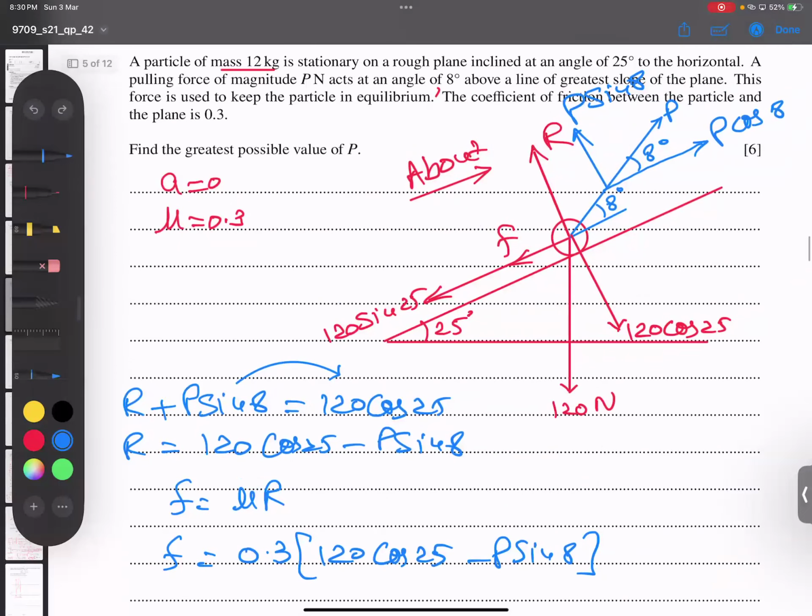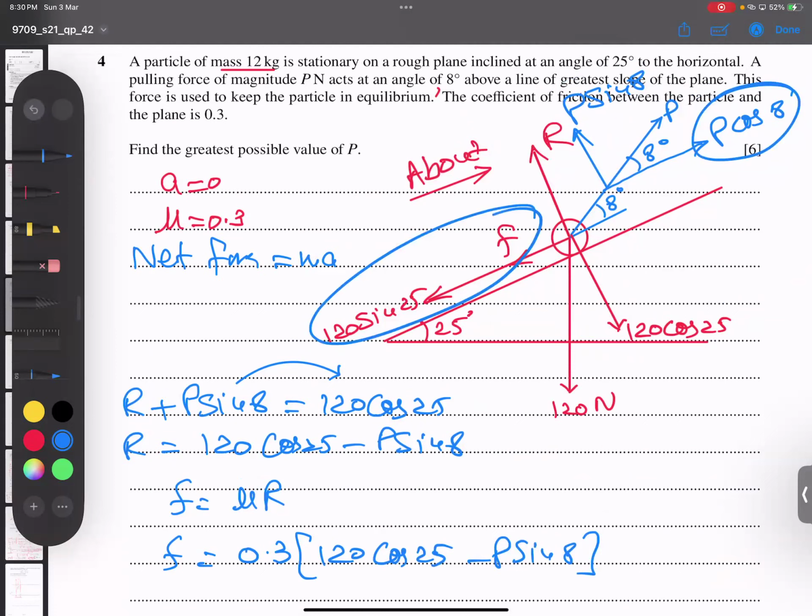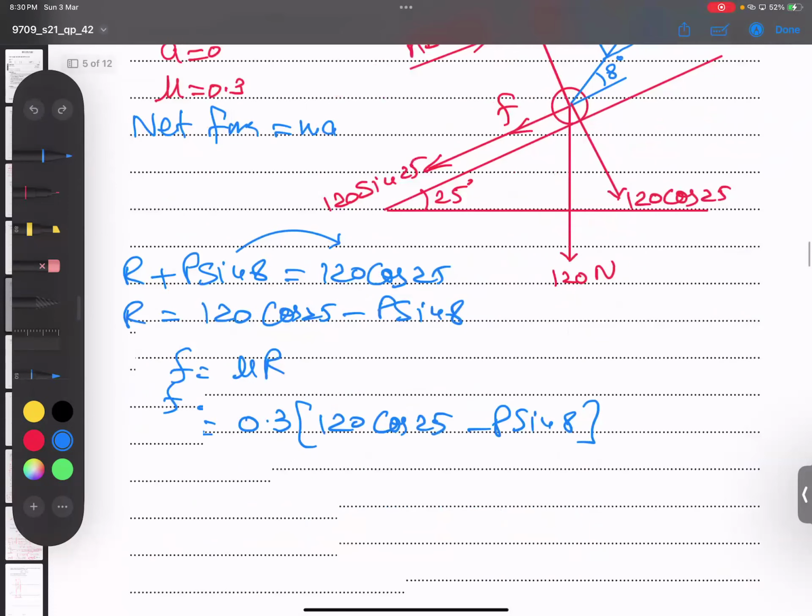Now I have discussed the vertical forces; let's talk about the forces parallel to the surface. Because the system is in equilibrium, net force equals ma, but acceleration is zero, so the force up the plane equals the force down the plane.